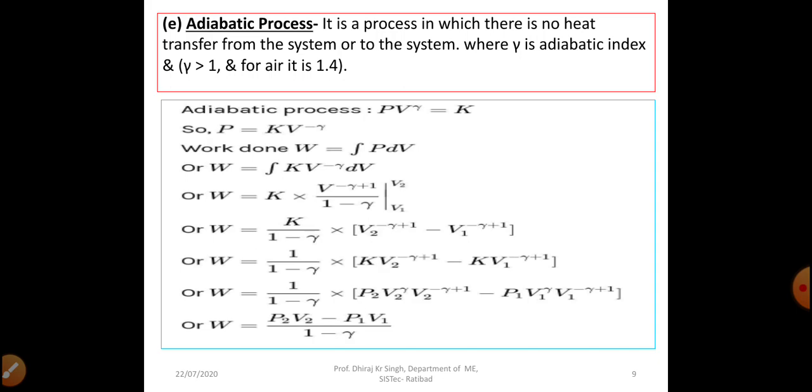And in polytropic process we have seen our non-flow closed system work will be P1 V1 minus P2 V2 divided by n minus 1, and for adiabatic process right now here we can see our non-flow closed system work will be P1 V1 minus P2 V2 divided by gamma minus 1.